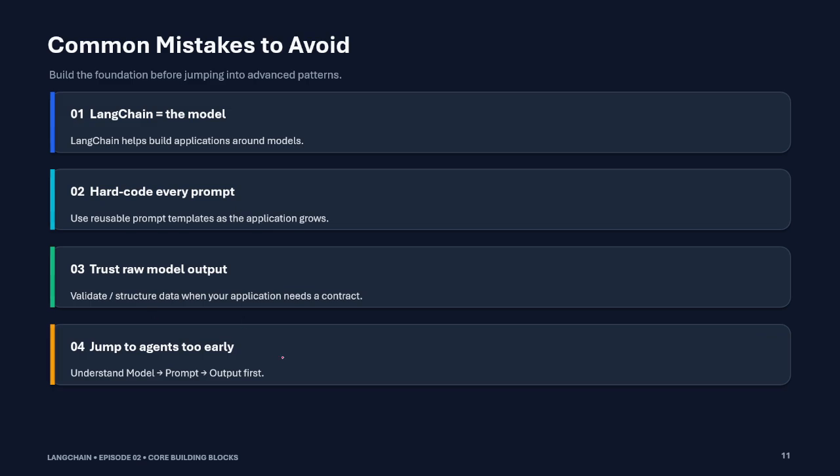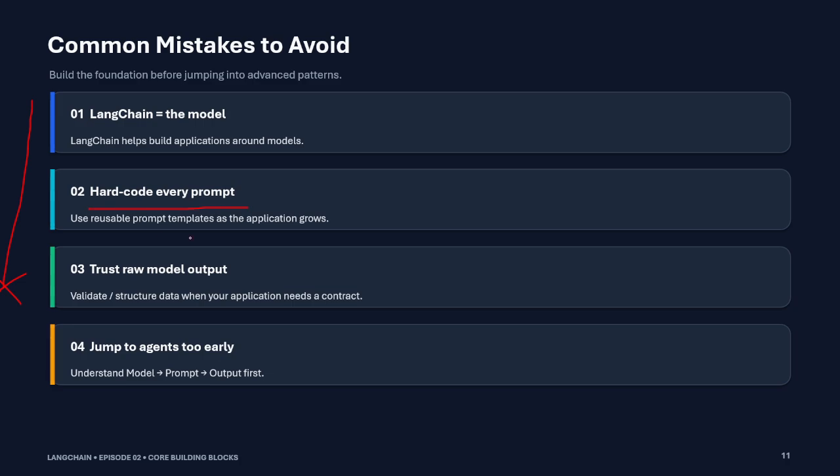So these are the common mistakes we need to avoid during development and while learning about LangChain. People think LangChain is a model. No, LangChain is not a model, but LangChain makes us capable of integrating with the model, so that we can create an agentic AI application.